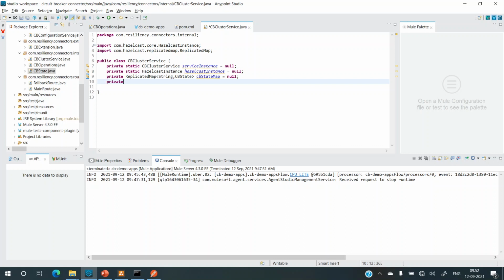I'll add a private map. It will have the name of the circuit breaker as the key, so the key will be string, and then the PN counter. One will be for errors, so let's name it errorCounter, and let's initialize it with a new HashMap.